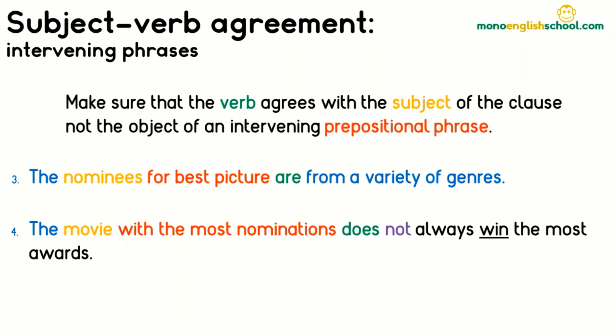There are two nouns before the verb, movie and nominations. We know that movies win awards rather than nominations, so movie is the subject. Therefore, the auxiliary conjugation does matches the third person singular subject. Nominations is the object of a prepositional phrase that provides further information about, or qualifies, the subject. The prepositional phrase answers the question which type of movies do not always win the most awards.